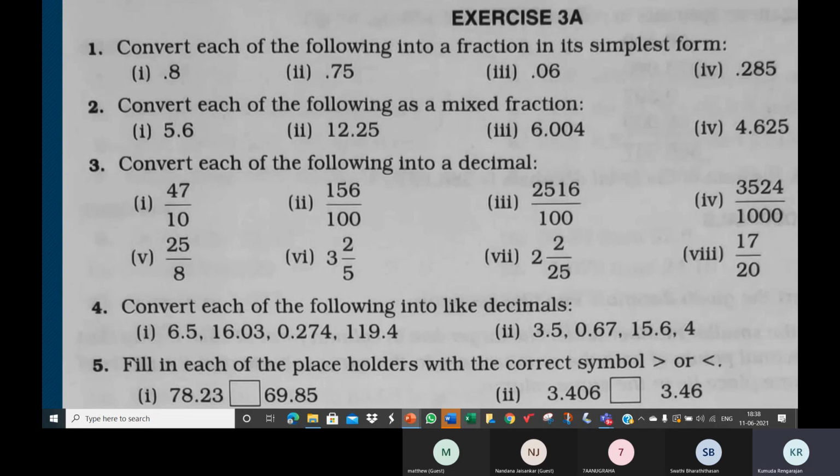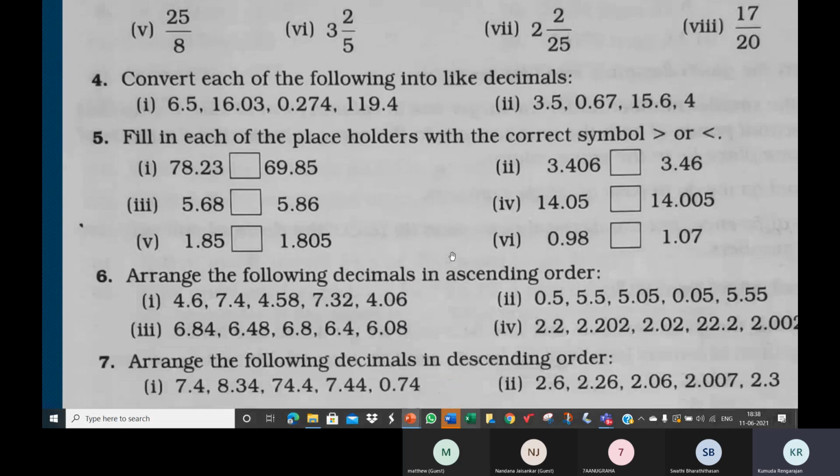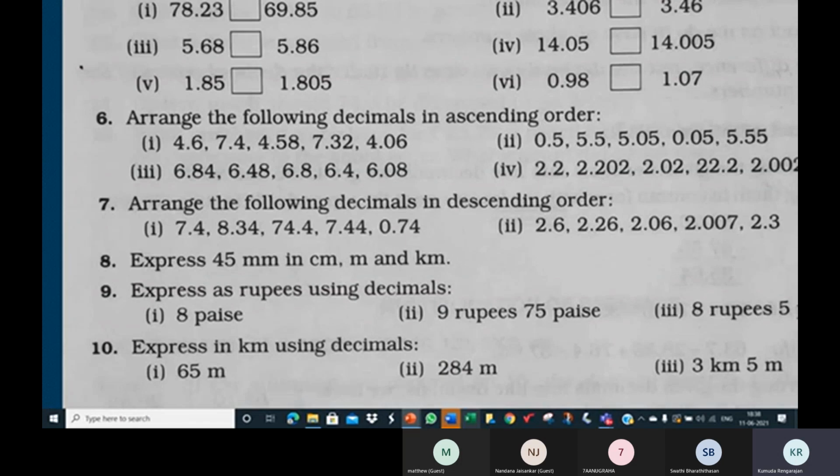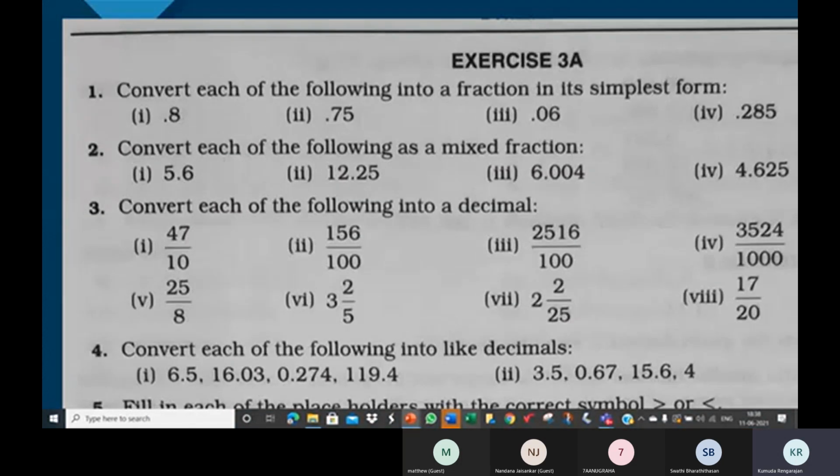I think till here you can complete it for the next class. The rest of it, just finish till here. 1, 2, 3 alone you do. Next class I'll show you the remaining questions. We'll not do all of this. 1, 2, 3 alone, or maybe you can take 4 also because you can see it on your screen. Please finish 1, 2, 3, 4. We'll discuss these.